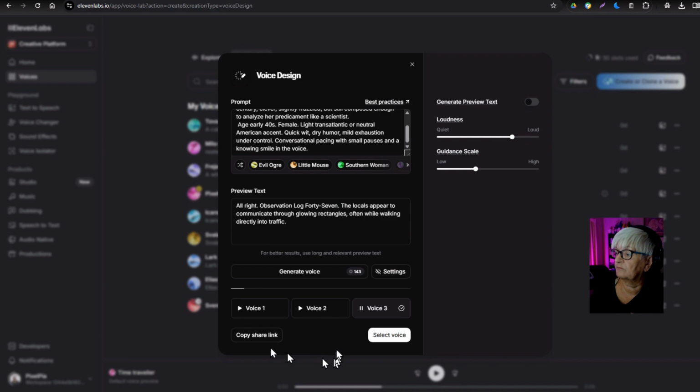All right. Observation log 47. The locals appear to communicate through glowing rectangles, often while walking directly into traffic.